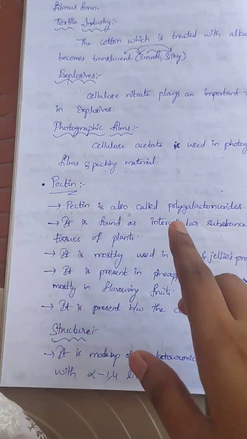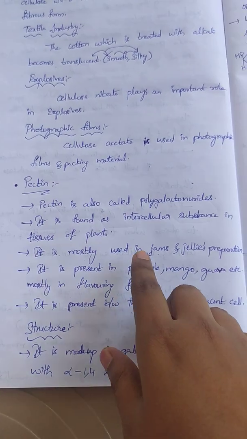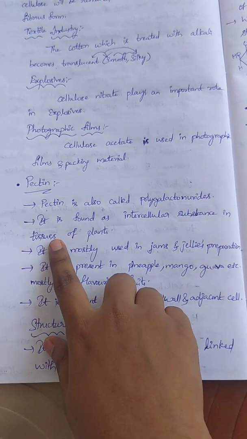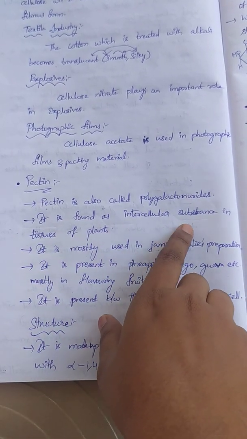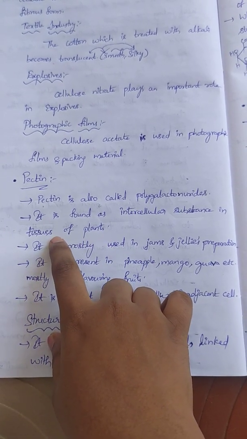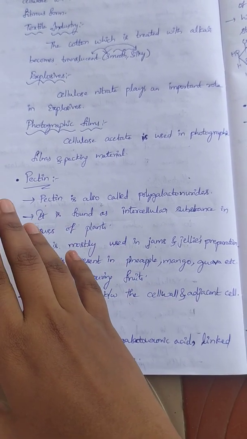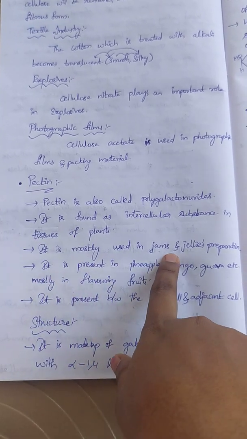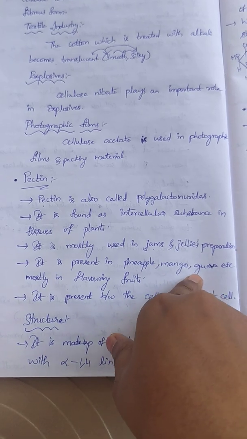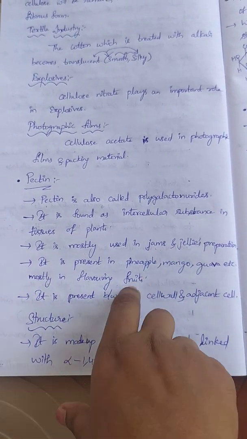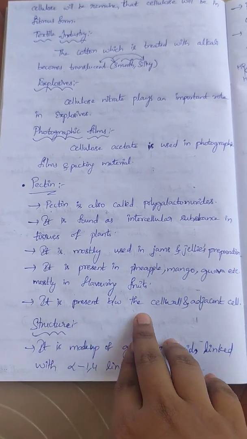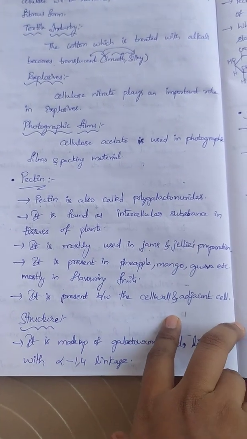Next, pectin. Let us see about pectin. Pectin is also called polygalacturonates. It is found as an intercellular substance in tissues of plants. So in plant tissues, this pectin is present, whereas cellulose is present in the plant cell wall. It is mostly present in jams and jellies, and in pineapple, mango, guava, etc. and most flavoring fruits. Those fruits contain pectin. It is present between the cell wall and the adjacent cell.